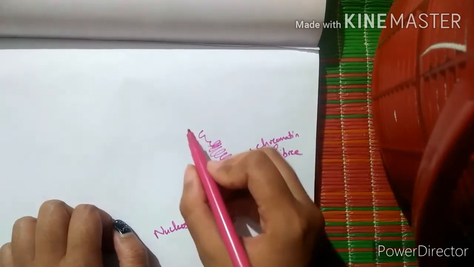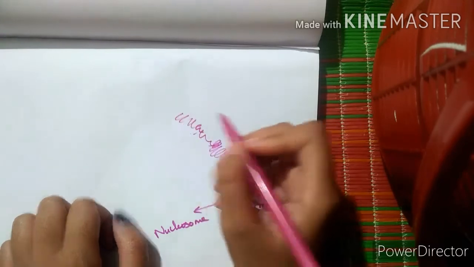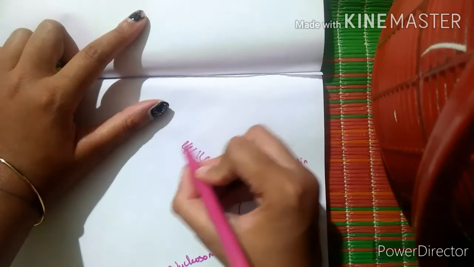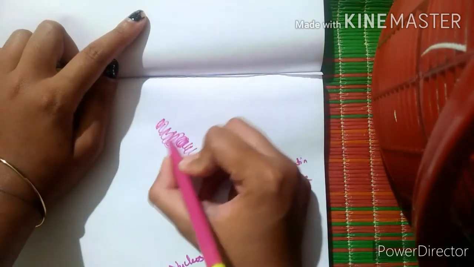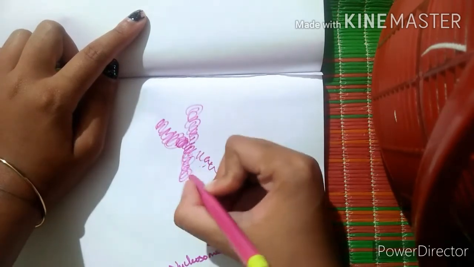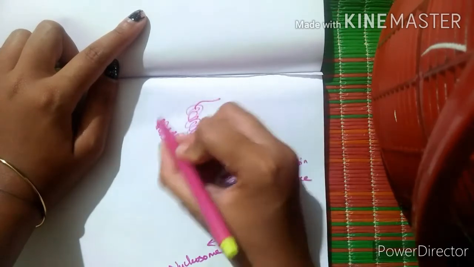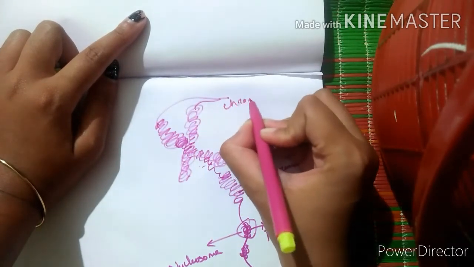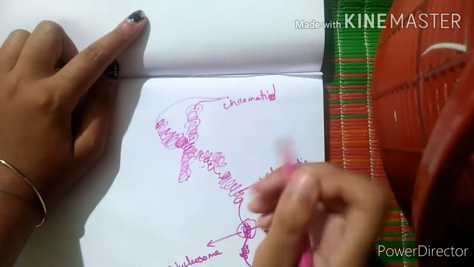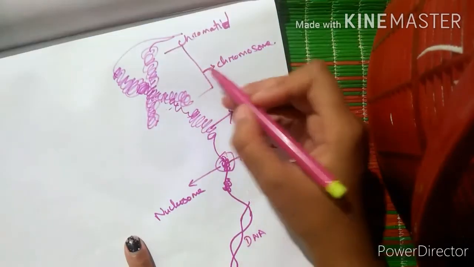When there is no cell division, they are in this state, a long chromatin fiber. But when the cell division starts, they become more condensed to form the chromosome, like this, and these two are chromatids, which are present inside the nucleus. So this is the structure, and this is the chromosome.